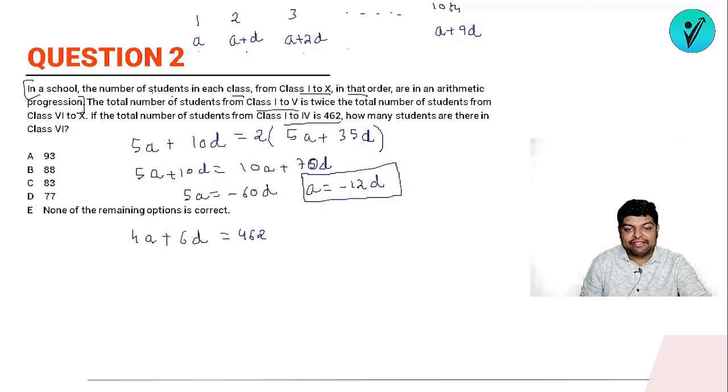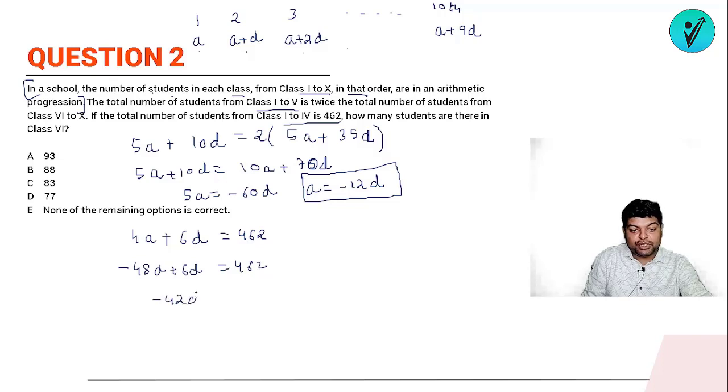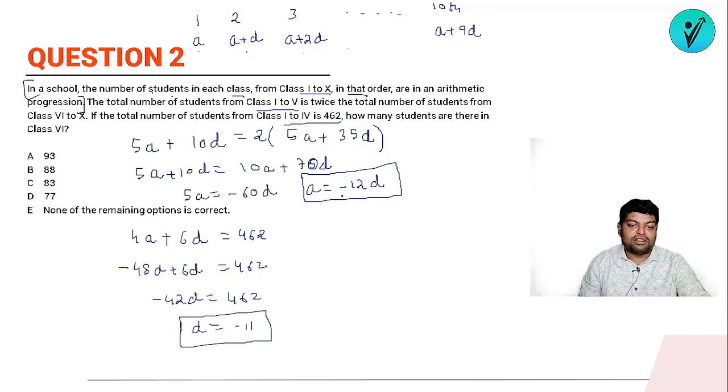If I'll replace a with minus 12d, ठीक है, अगर मान लो a को minus 12d से replace कर दोगे, so what will be having? So minus 12 into 4, it will be minus 48d plus 6d is equals to 462. So we are having minus of 42d as 462, or we can say that the value of d is what? It is minus of 11, right? So now we have the value of d and we can also get the value of a.